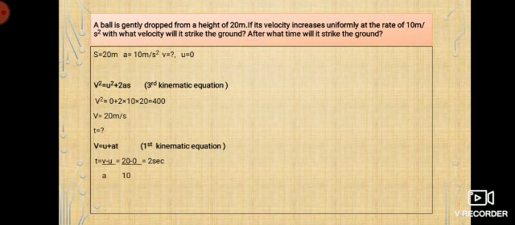I get it as 2 seconds. Correct. So now the answer is it takes 2 seconds for the ball to reach the ground, and when it is striking the ground, the velocity of that stone is nothing but 20 meter per second. So the final conclusion is the ball will strike the ground with a velocity of 20 meter per second, and in 2 seconds it will happen.